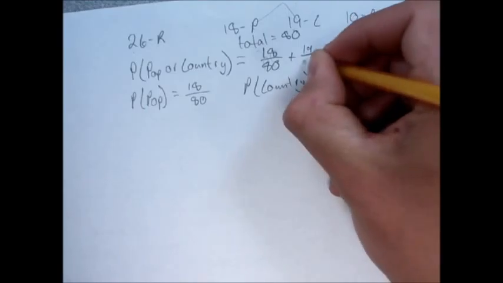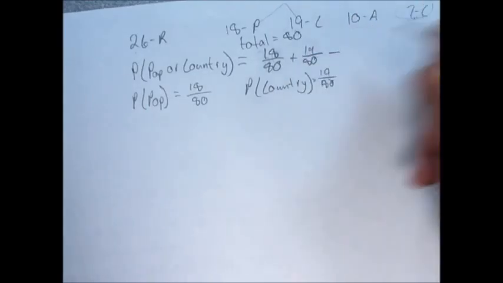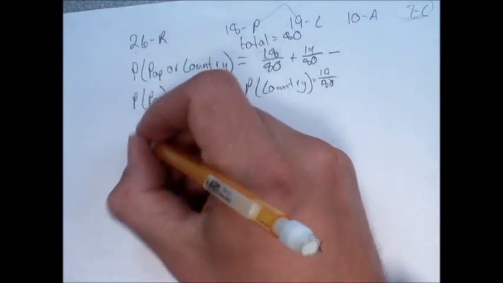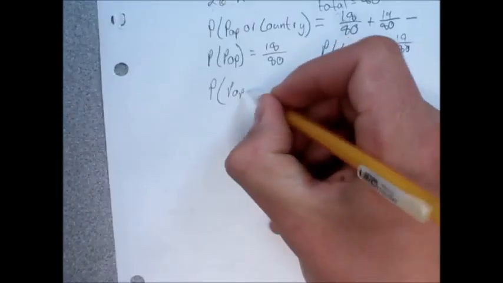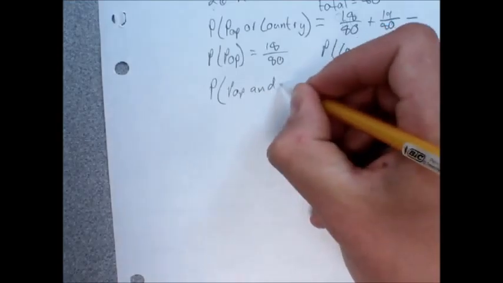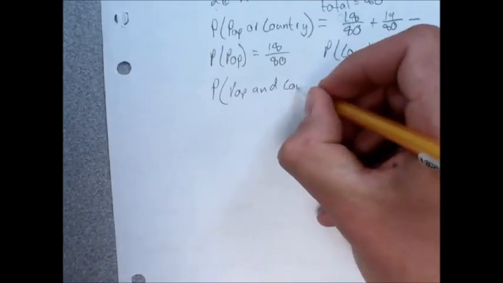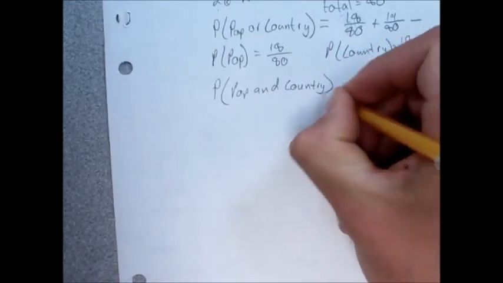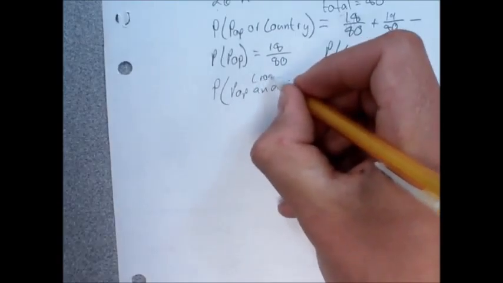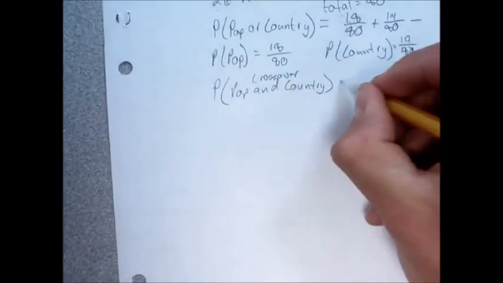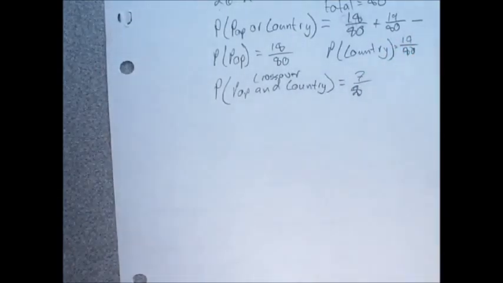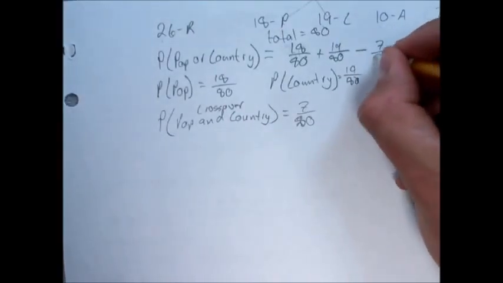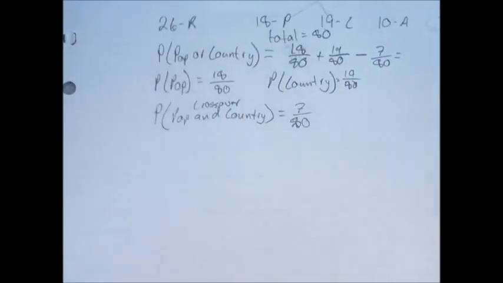Then I'm going to subtract, this is the one that's a little more difficult, the total number of pop and country artists, better known as crossover artists, right? If I wanted to put probability of crossover, that would have been way easier. And there are 7 of those, 7 of 80, so I'm going to subtract 7 of the 80. Then I just add these together and I get my number.